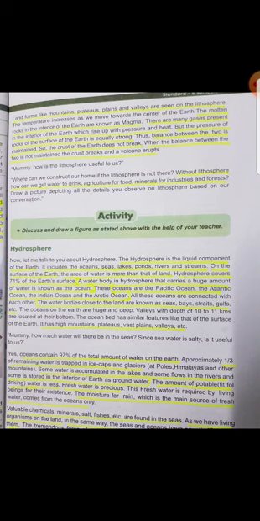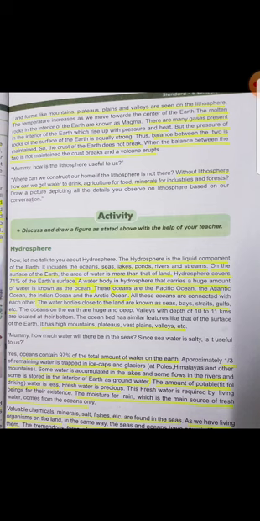But the pressure of rocks on the surface of the earth is equally strong. So when these gases rise up with pressure and heat, the surface of the earth is also very strong. So balance between the two is maintained. So the balance on the surface of the earth and the interior of the earth is maintained, and the crust of the earth does not break. So the balance is maintained, the earth is safe.